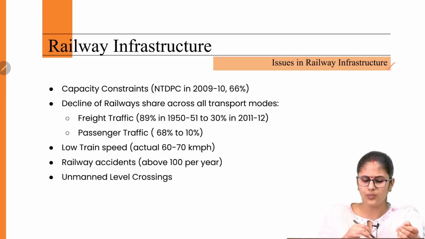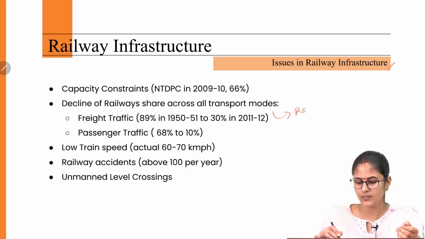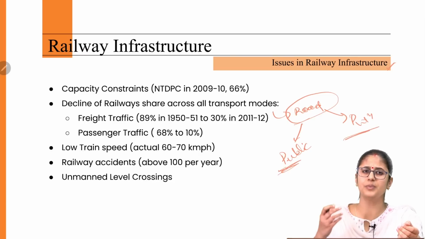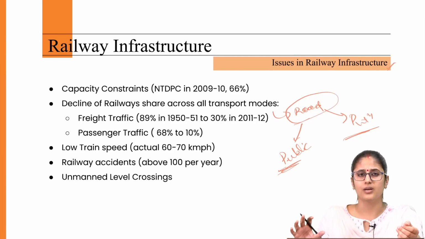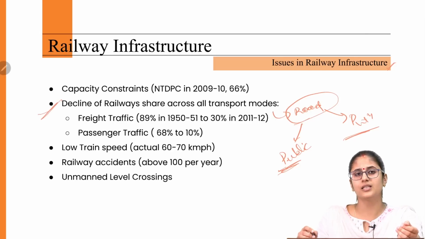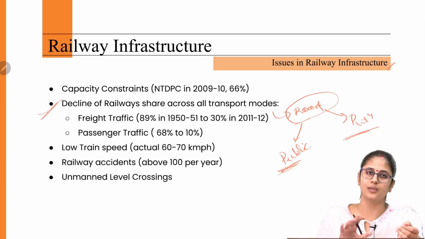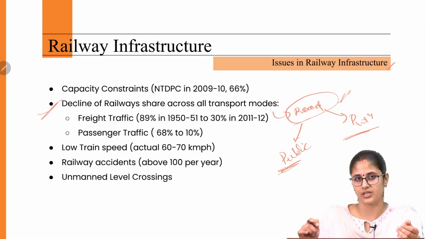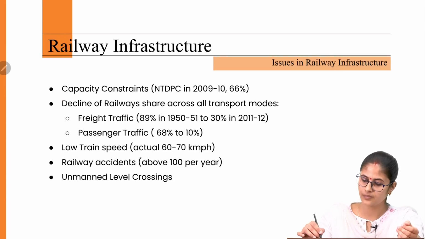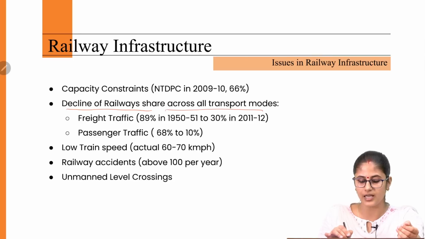Why is this so? Because when it comes to road transportation, the investment is coming from both the public as well as the private sector. But when it comes to the railways, the gestation period to build a railway network is quite high. So on account of this, only government money is coming up when it comes to building the railway infrastructure. But that is not the case when it comes to building the road infrastructure. So there is a decline in the share of railways across all transportation modes.